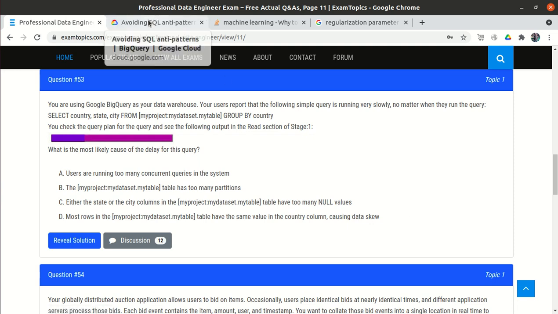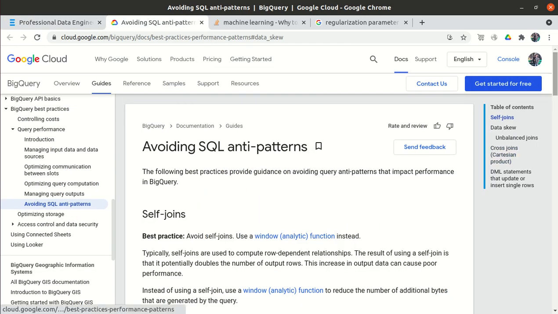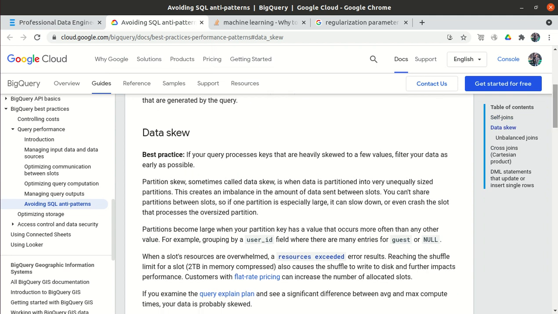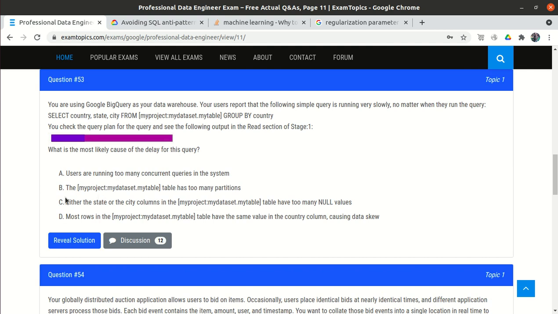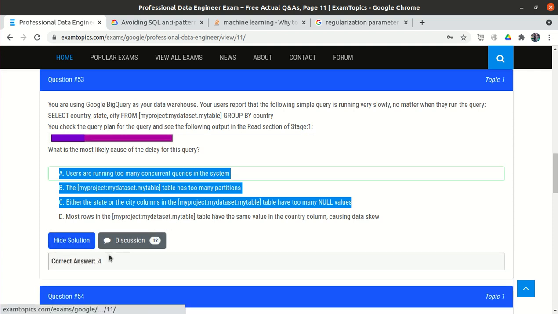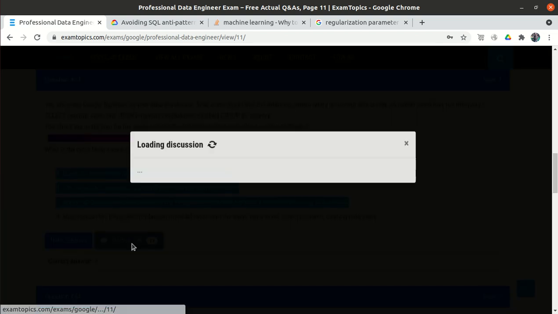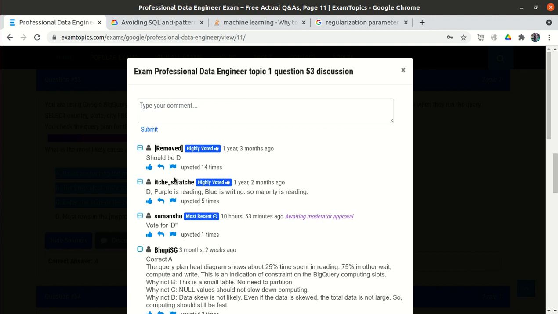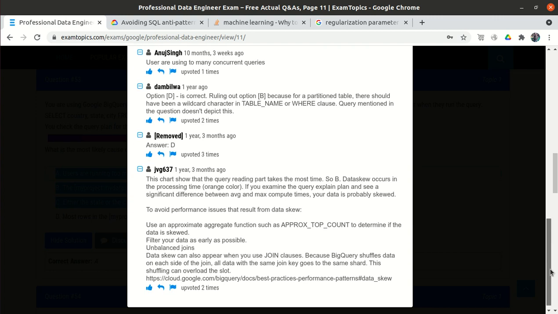And if we look at the official documentation, it has been mentioned that if the data is skewed, then the query will take much longer. So even if we read all the options A, B, C, we can easily reject them. So only one option is left, that is D. Here they have mentioned A is wrong. If we go to the discussion tab, most of the people say D. So the correct answer is D.